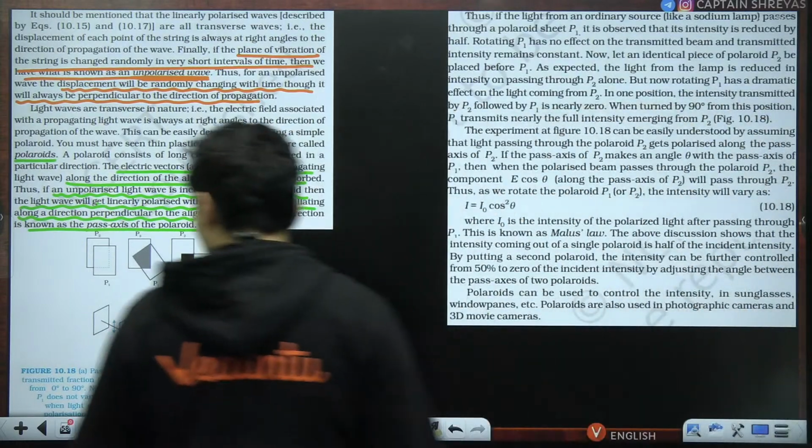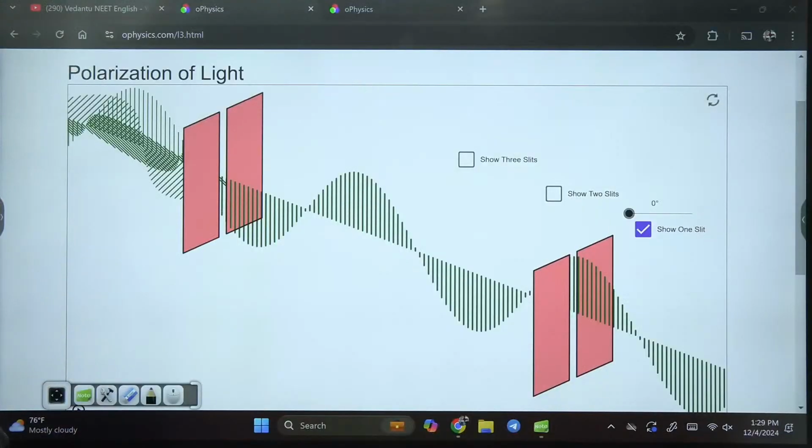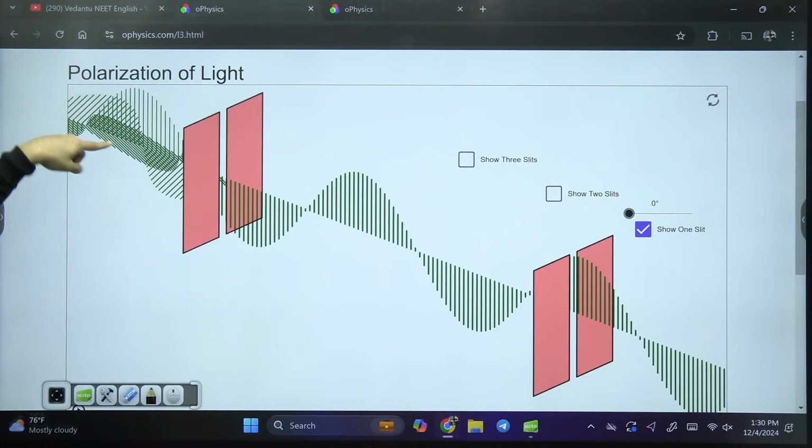So let's see this through this particular demonstration. Do you see this particular light over here? Can you see one oscillation is here, one oscillation is here, one oscillation is like this? It's all random. Can you see that?